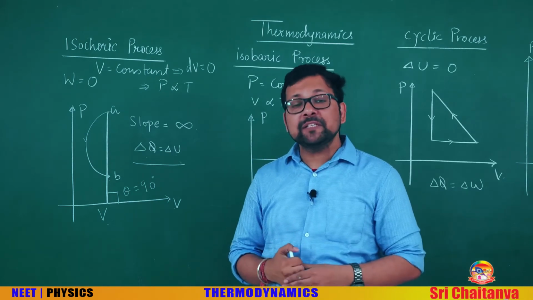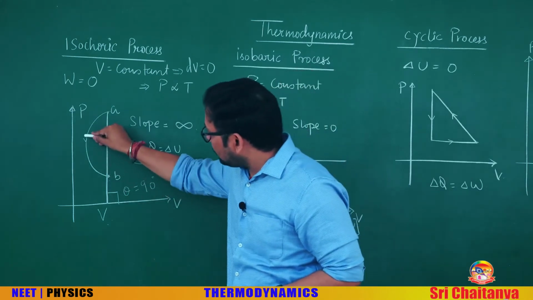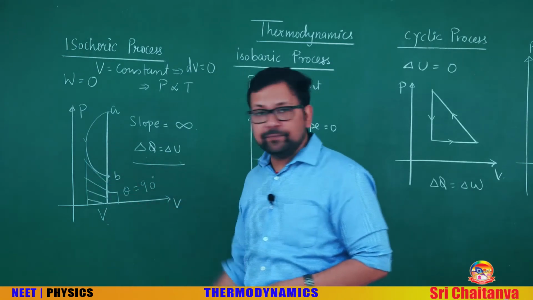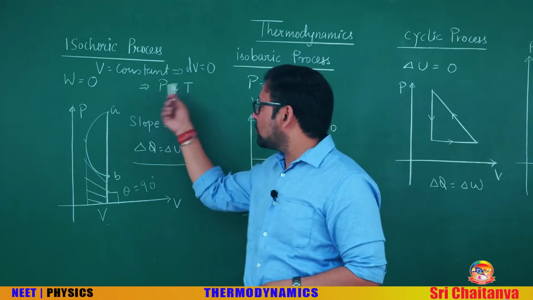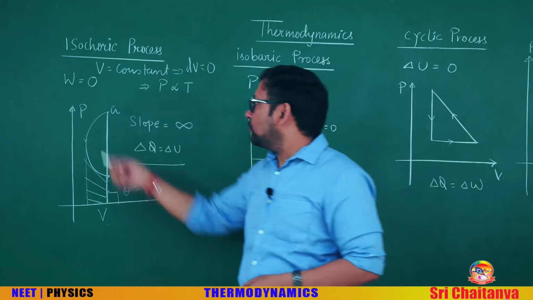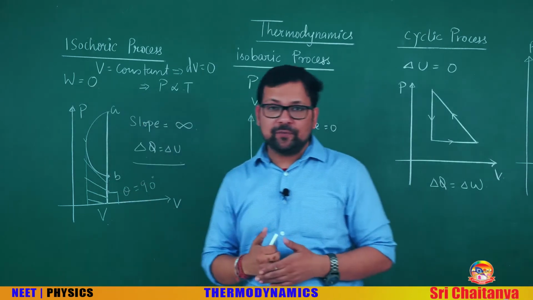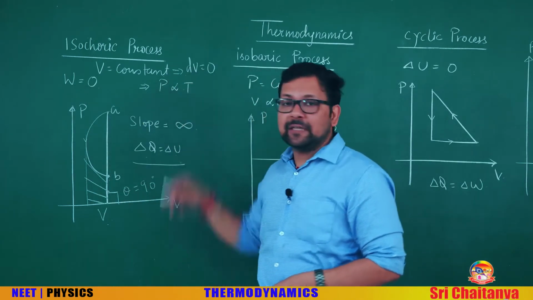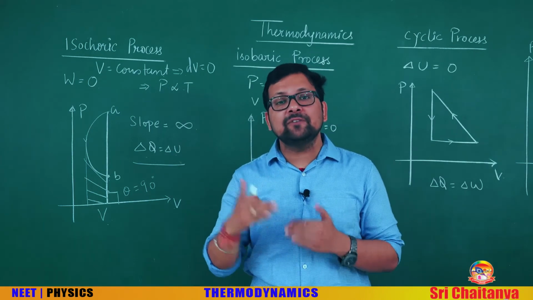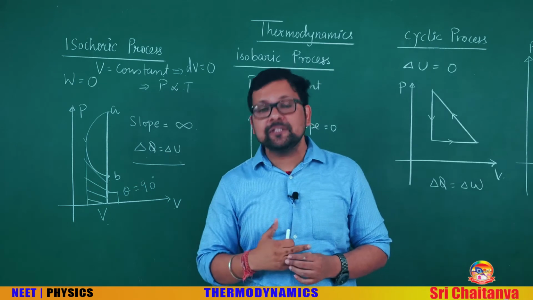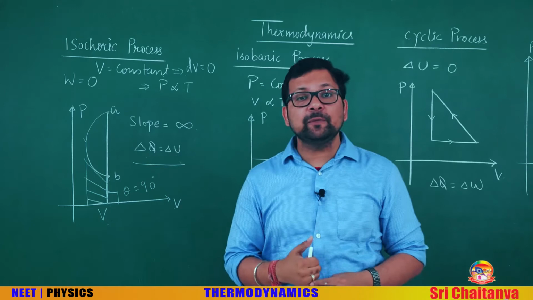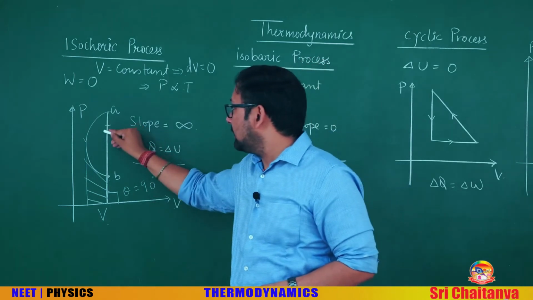But one thing you must notice here: if you calculate the area under the graph, this area is not 0. Hence, work is not 0. But for isochoric or isometric processes, work must be 0. So, when we say volume constant, that does not mean initial and final volume, that means volume at every instant, every position, like volume is not changing. So, V constant means differential V, dV between any 2 points, is 0. On this line you can see dV is 0.